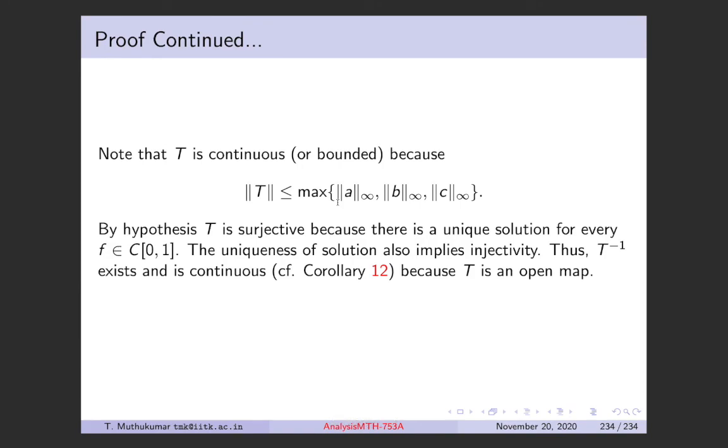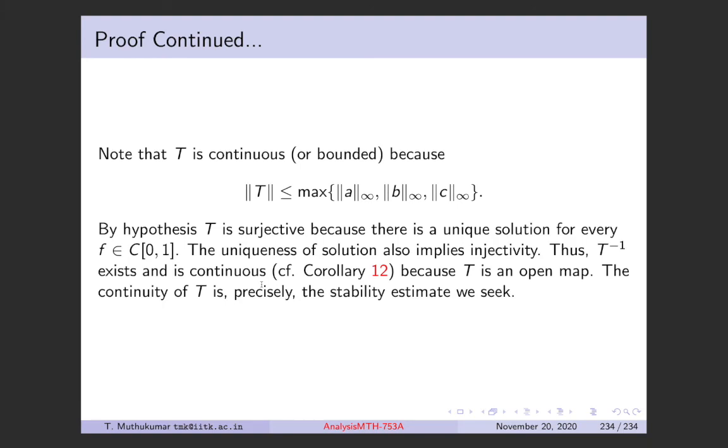Okay. So now the inverse mapping theorem tells you that because the bijection T inverse exists, T inverse is continuous as well. And T inverse being continuous is precisely the estimate that you want.